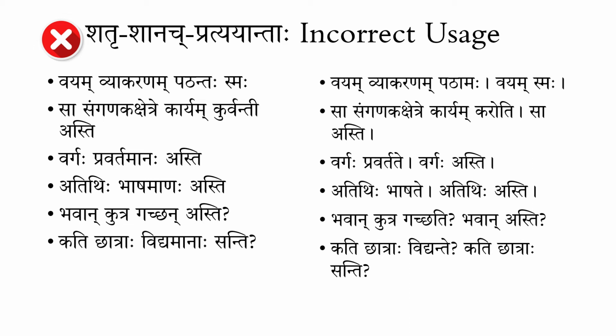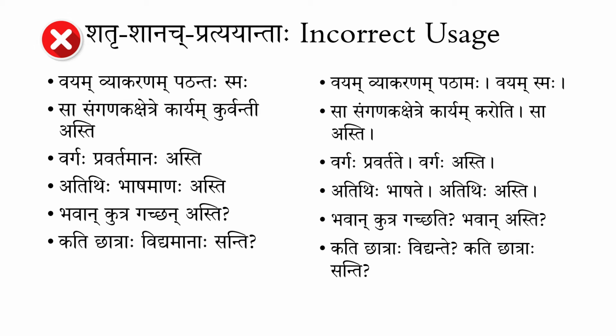Asmakam vargaha pravartamanaha asti. Again, if you break that into two parts, vargaha pravartate, the class is going on, and then the second one is vargaha asti, which is obviously added for no reason. Then similarly, atithihi bhashamanaha asti, atithihi bhashate, and then atithihi asti. As you see here, the second part is redundant. Atithihi asti, vargaha asti, etc. Same, bhavan kutra gachan asti, if you want to ask, where are you going?